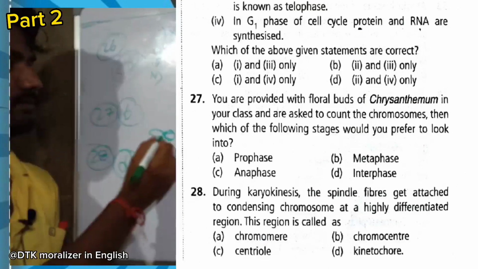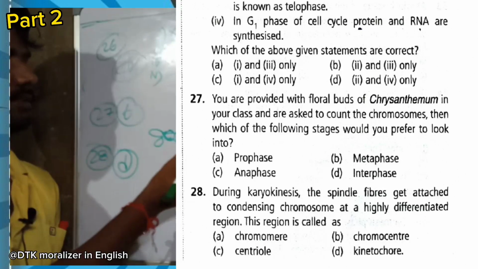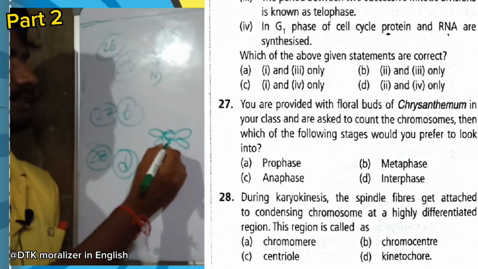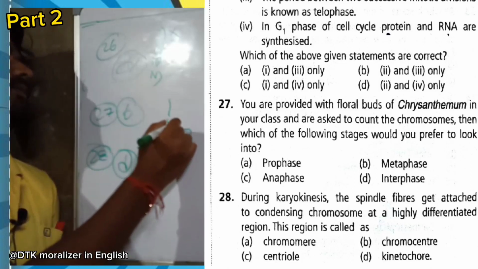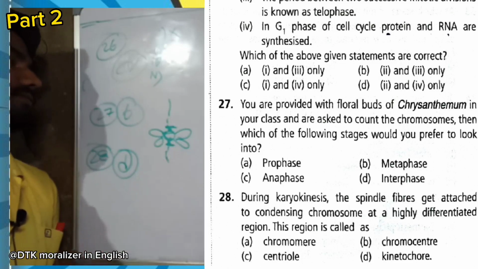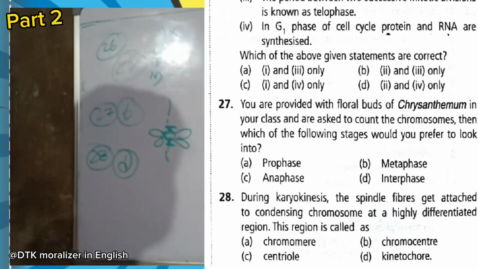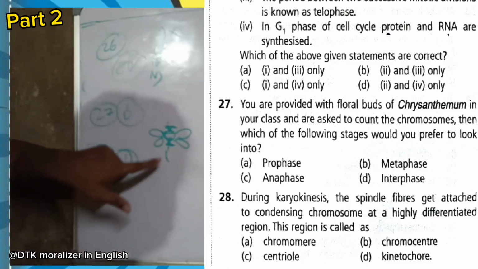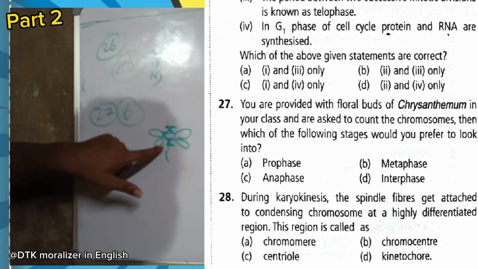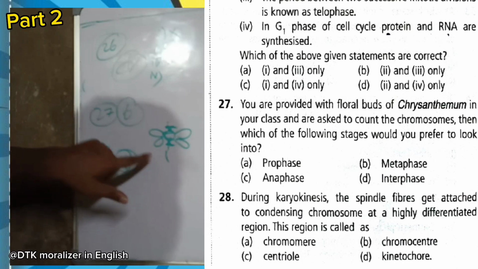Now, as you can see, if this is assumed as the centromere, this is the chromosome. These tiny structures are called kinetochores, where spindle fibers get attached. So one chromosome has two spindle fibers attached, one to each kinetochore.